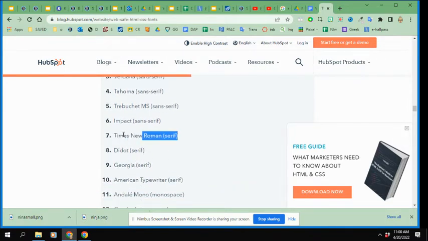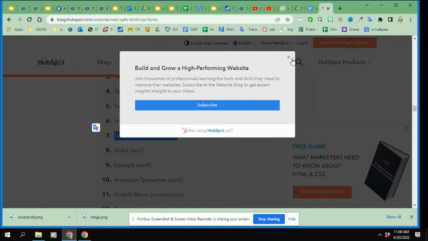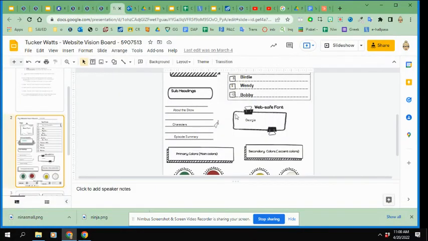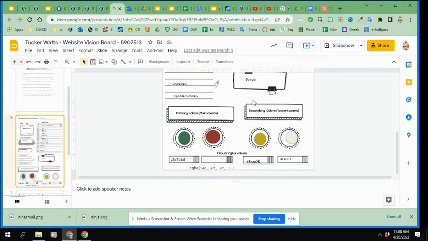The only one I cannot choose, number 7, I can't choose Times New Roman because that's the font that your code automatically types in. So you need to choose something other than Times New Roman for your website. Okay. So I go ahead, I chose Georgia, and I just made a text box and put Georgia in the blank. Okay. Colors for my website.